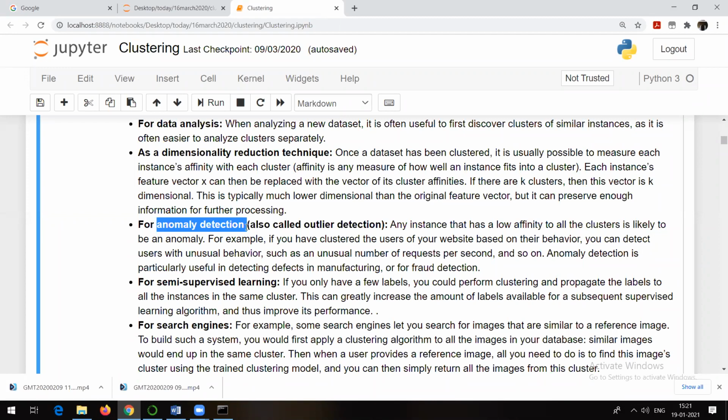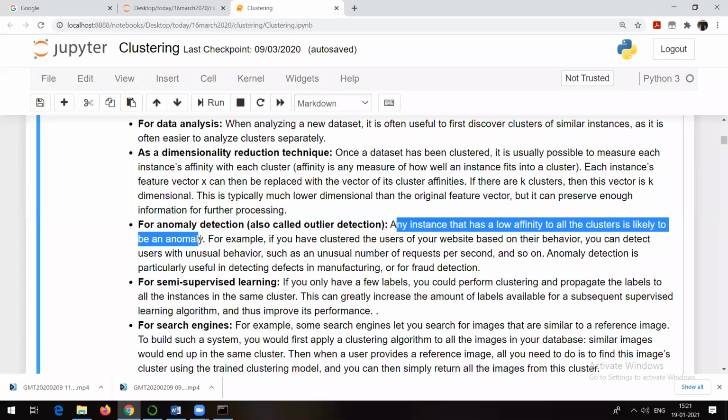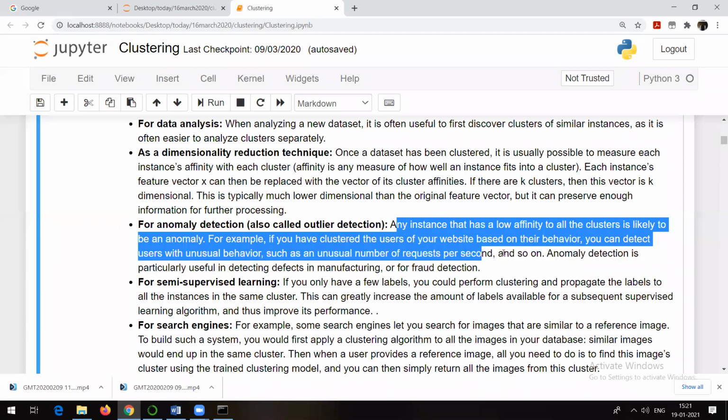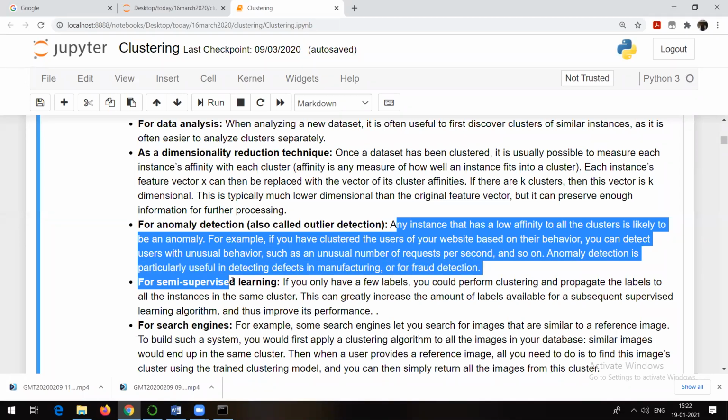So the simple meaning of anomaly is nothing but unusual things. Yes, there also you can make use of clustering, right? Any instance that has a low affinity to all the clusters is likely to be an anomaly, that is, different than usual. For example, if you have clustered the users of your website based on their behavior, you can detect users with unusual behavior, such as an unusual number of requests per second. Someone might be sending requests again and again. That's something unusual. So anomaly detection is particularly useful in detecting defects in manufacturing or fraud detection.